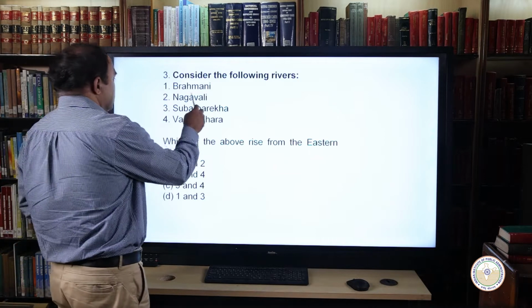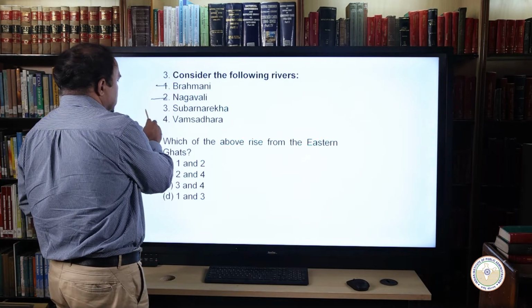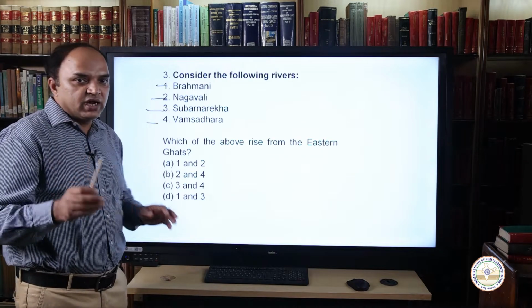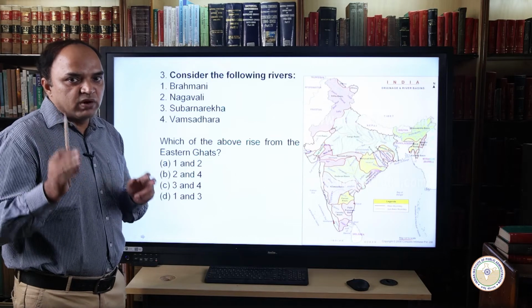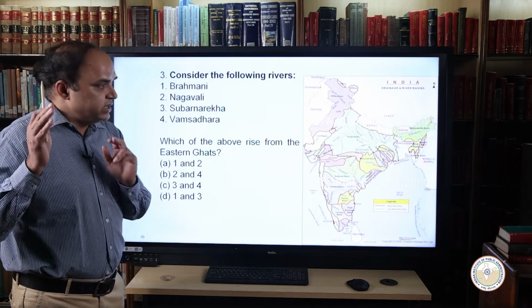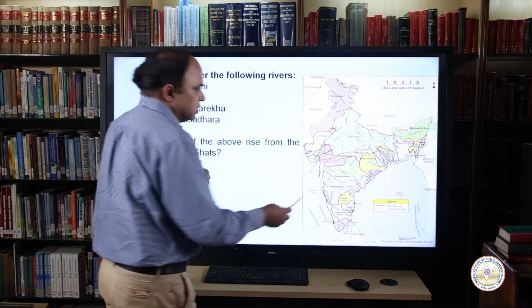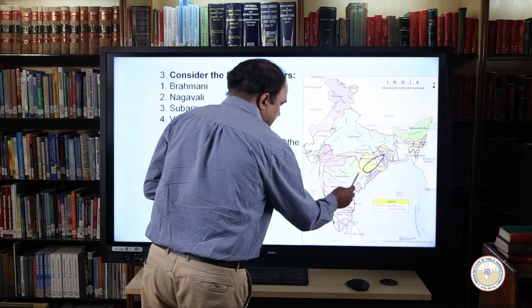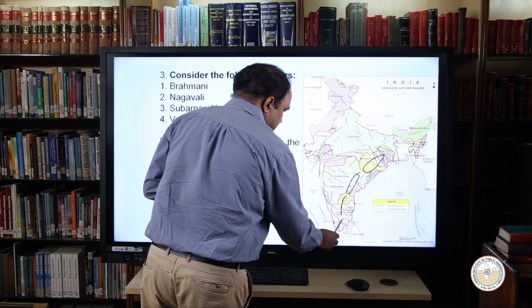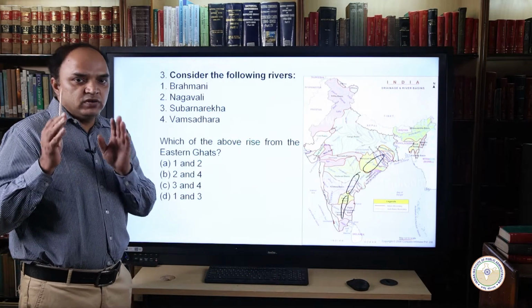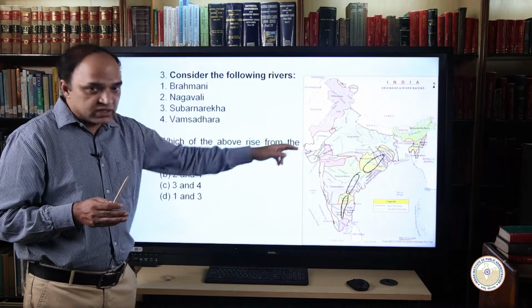Now the next question is: which of the following rivers rises from the Eastern Ghats? The four are Brahmani, Nagavalli, Subarnarekha and Vamsadhara. See, the Eastern Ghats are discontinuous ranges of mountains along India's eastern coast. They mainly pass through Odisha, Andhra Pradesh, Telangana and Tamil Nadu. Many eastward flowing rivers originate from these Eastern Ghats.